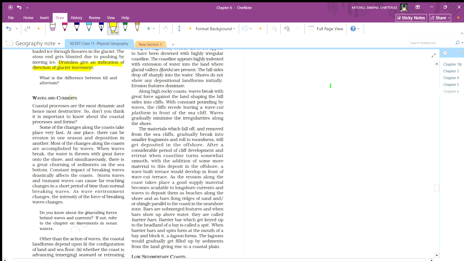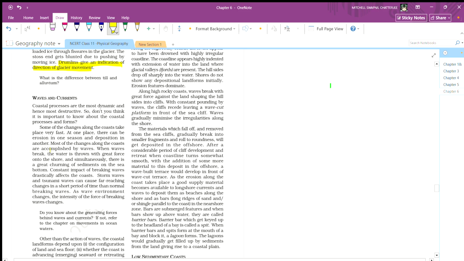So, waves and currents. Coastal processes are the most dynamic and hence more destructive. Don't you think it is important to know about the coastal processes and forms? Some of the changes along the coast take place very fast. At one place, there can be erosion in one season and deposition in another.